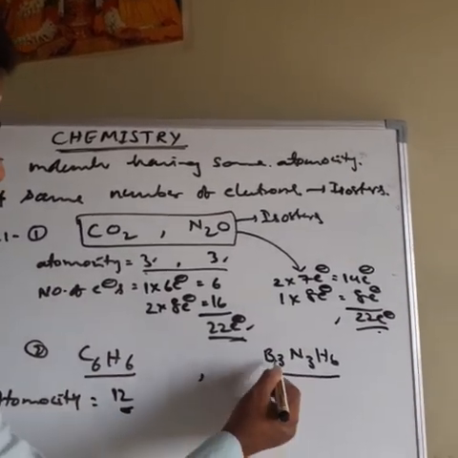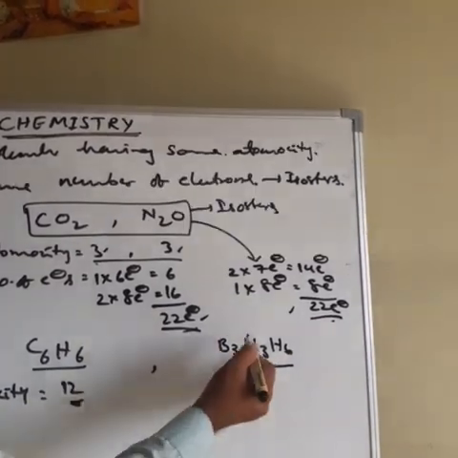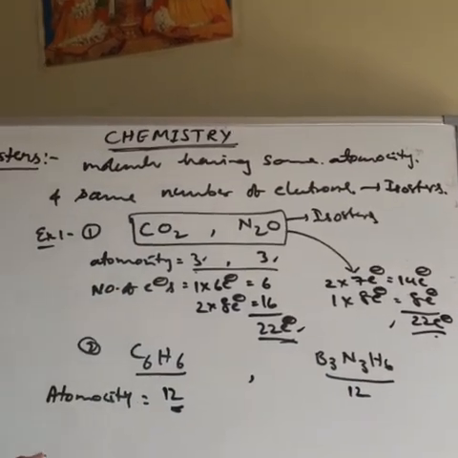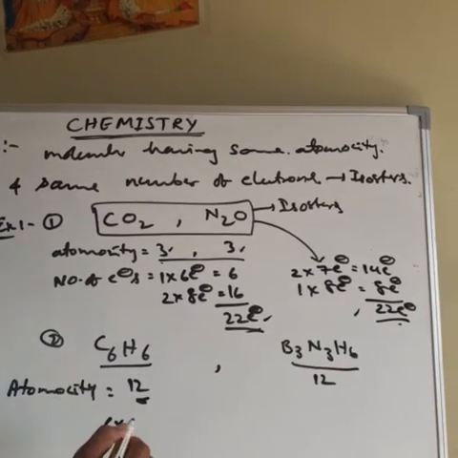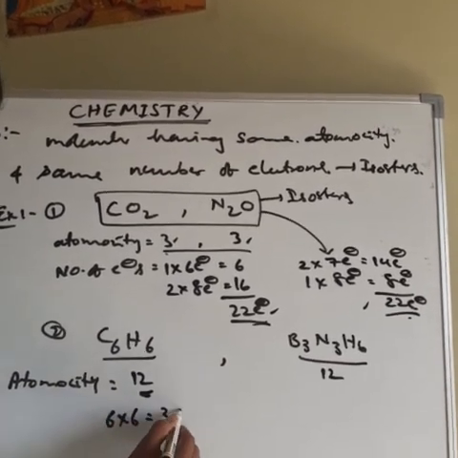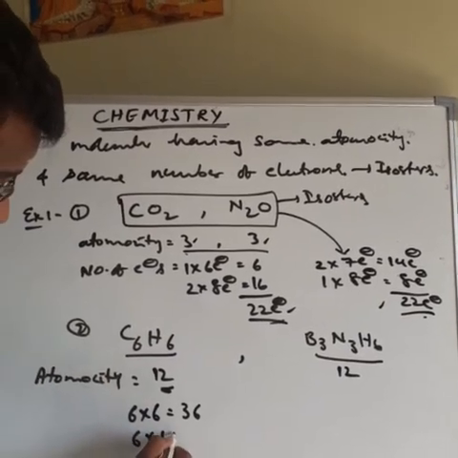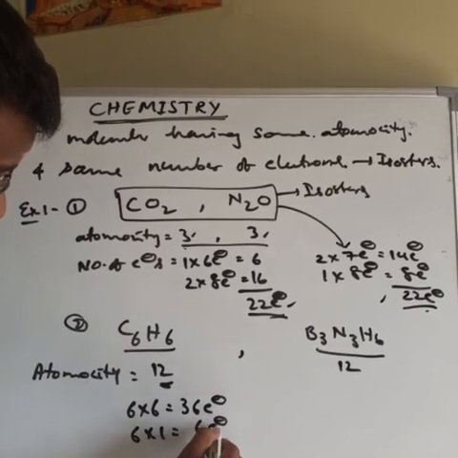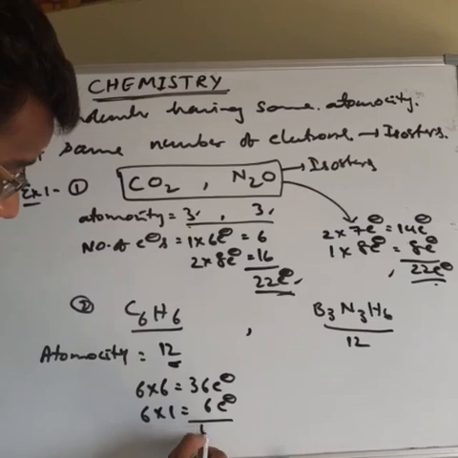Here also, 3 boron, 3 nitrogen, 6 hydrogens, 3 plus 3 plus 6, 12. So atomicity is the same. Next, the number of electrons. 6 carbon, each carbon containing 6 electrons, 6 into 6, 36. 6 hydrogens, each hydrogen contains 1 electron, total 6. So total number of electrons is 36 and 6, total 42 electrons.